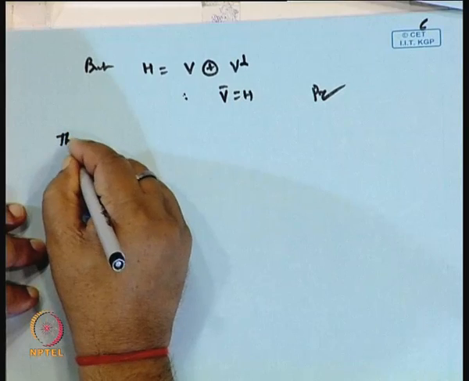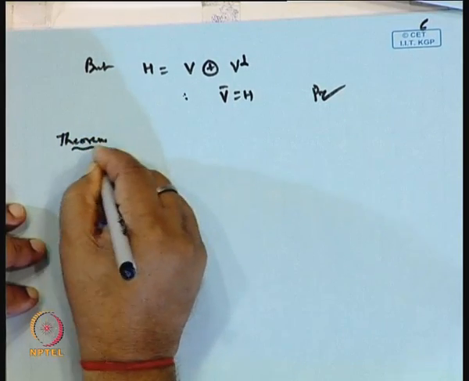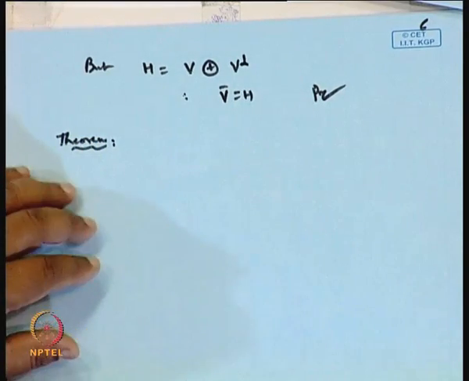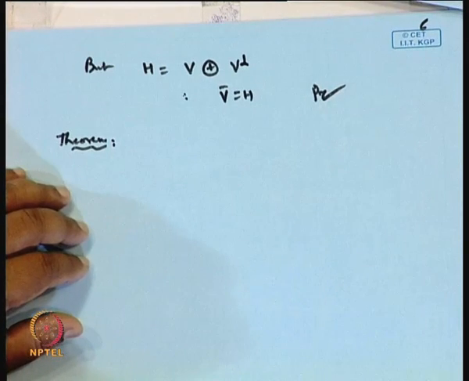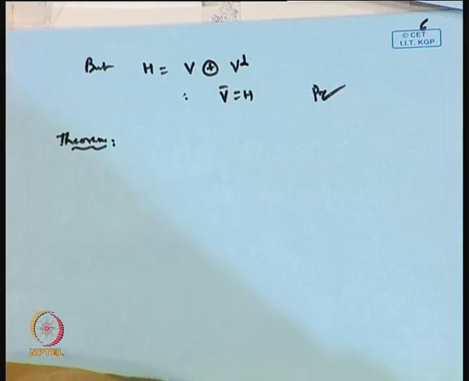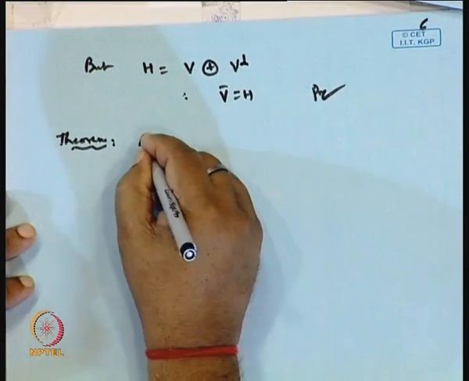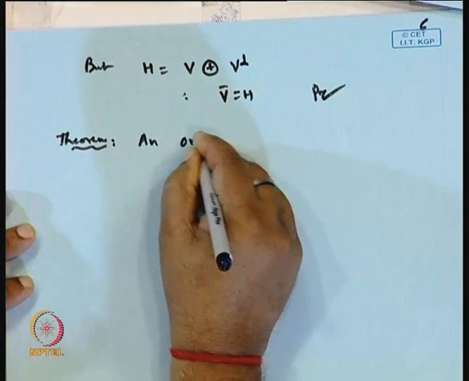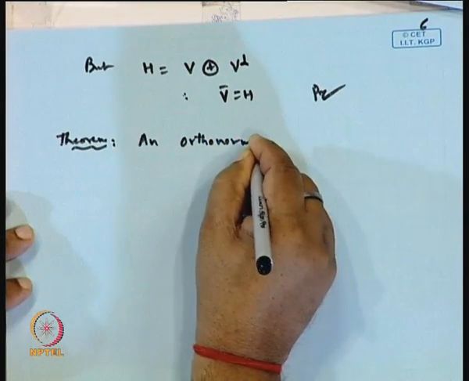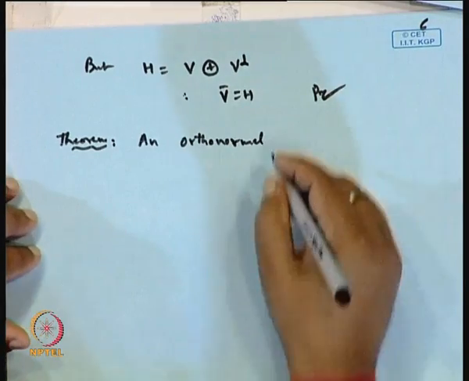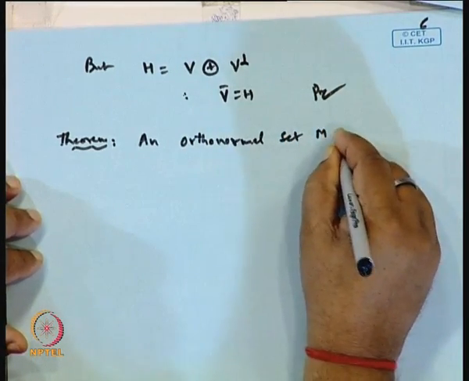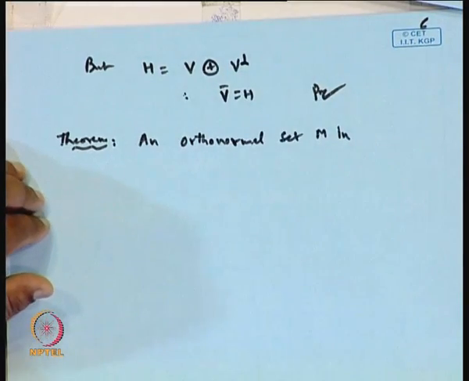So, the theorem: an orthonormal set M in a Hilbert space H